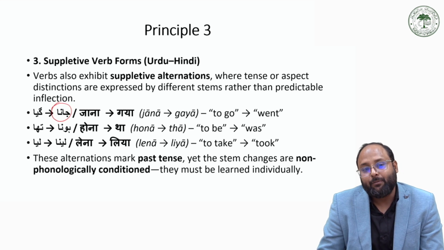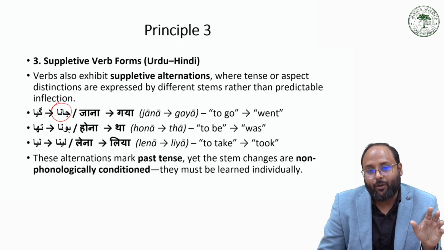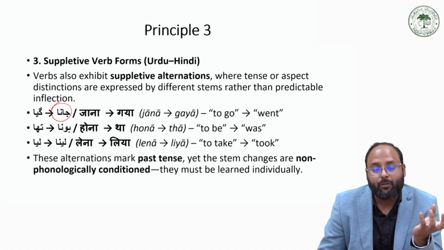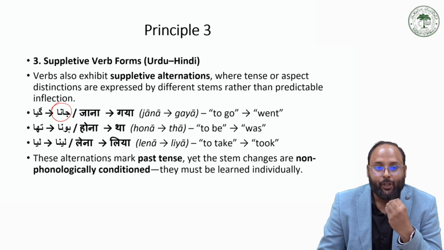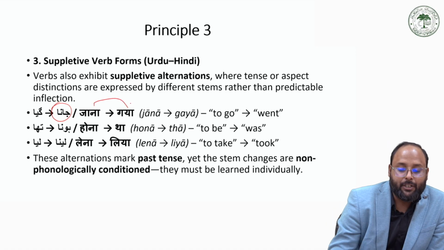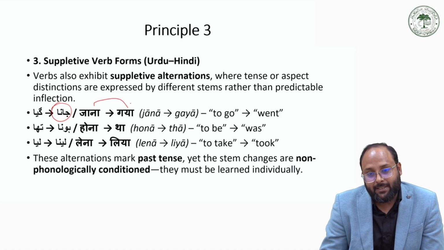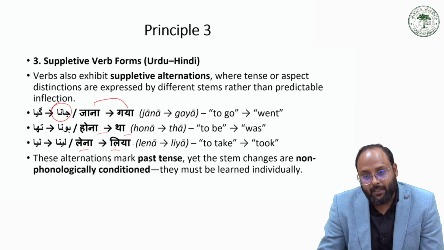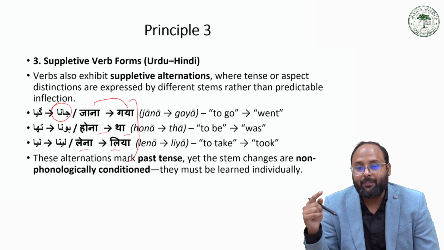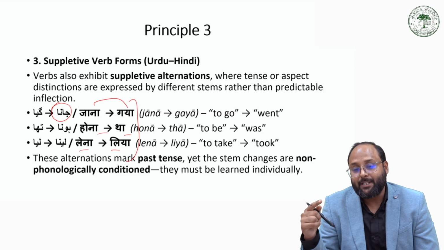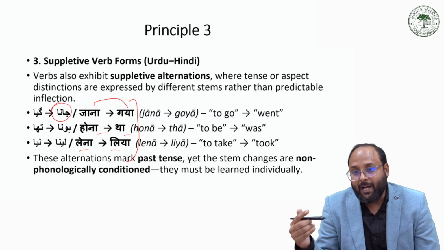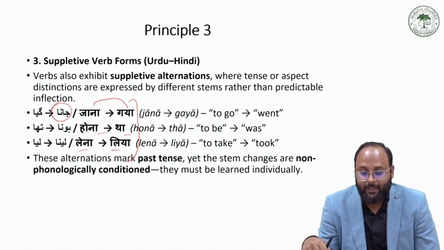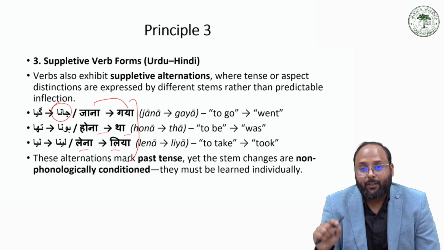They actually occur with particular words, not common for all the words, so they are not regular changes. Like jana changes into gaya for past and perfect. Hona becomes tha. Lena becomes liya. The forms are different but give the same meaning and function of the past and perfective aspect. So they are one morpheme.